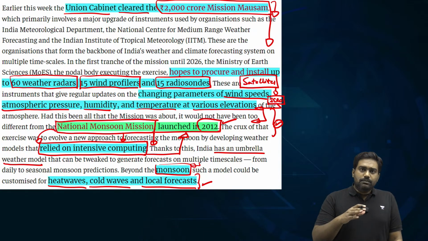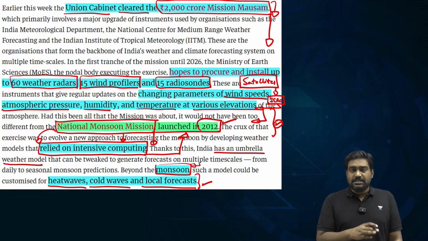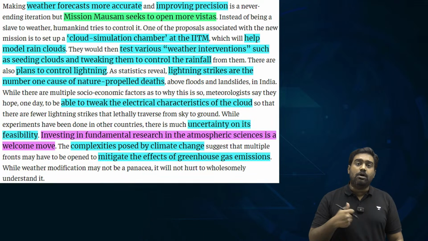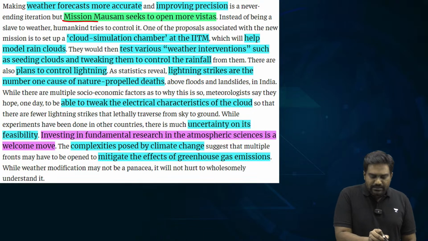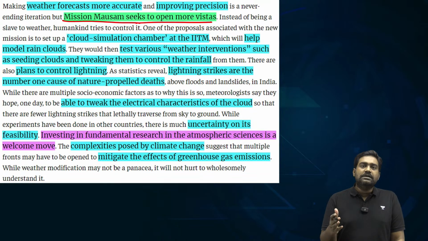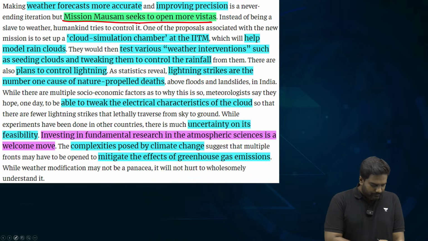So if Mission Mausam that has been launched by the Modi government had the same objectives of just improving the infrastructure, then it wouldn't have been very different from National Monsoon Mission. But however, Mission Mausam goes beyond this. This is where the editorial appreciates the government. Mission Mausam is looking to open up some new domains in the weather forecasting sector.